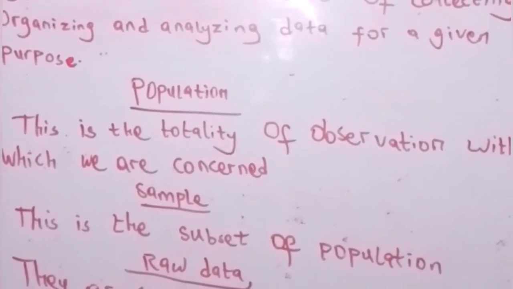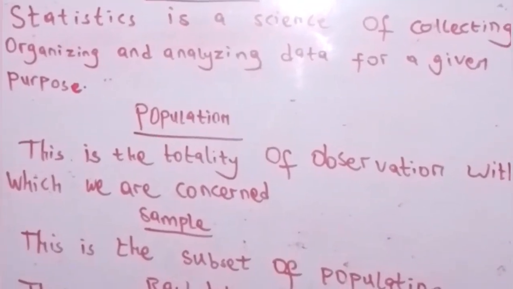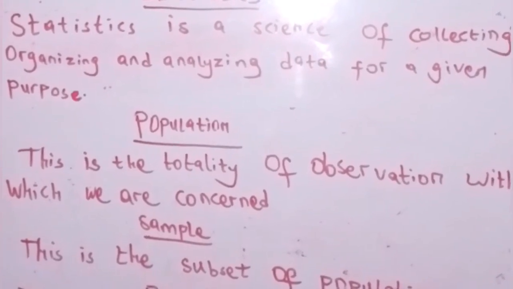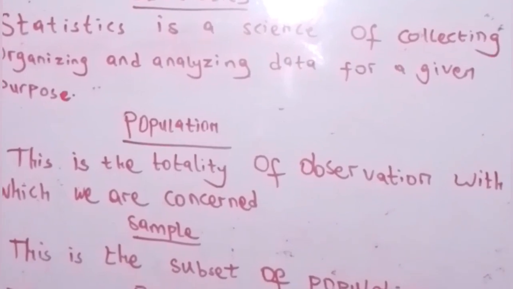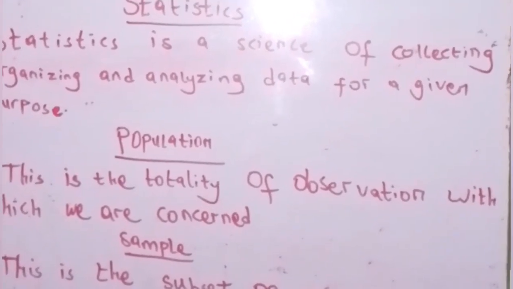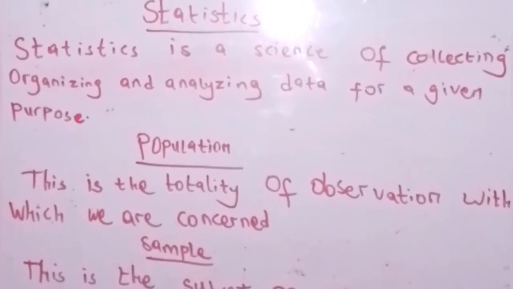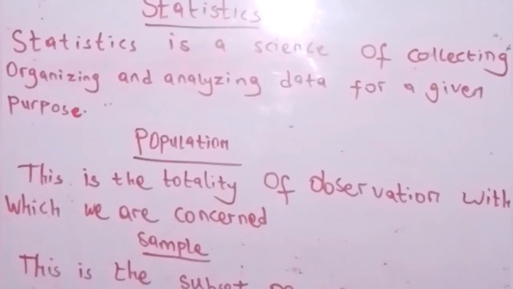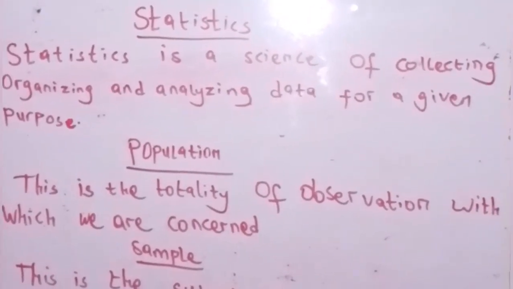He has to know how many schools are there in Abuja through the statistics online, and he will organize and analyze it. Okay, this school has produced 20 graduates and 20 top students in many universities. He wants to admit his child to this school because of statistics. That's why I say it's the science of collecting, organizing, and analyzing data for a given purpose.